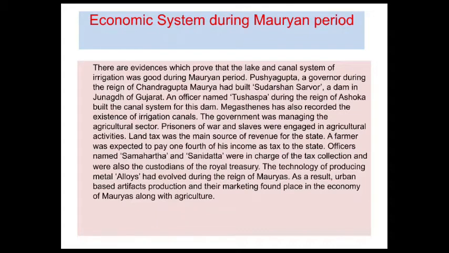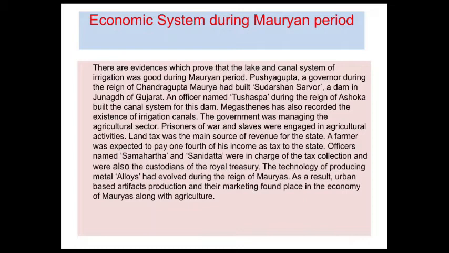Next, the economic system during the Mauryan period. What was the economic situation in the Mauryan period? This is the first empire also. There is evidence from sources which prove that the lake and canal system of irrigation was good during the Mauryan period.